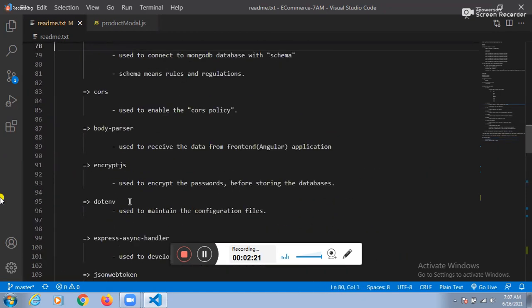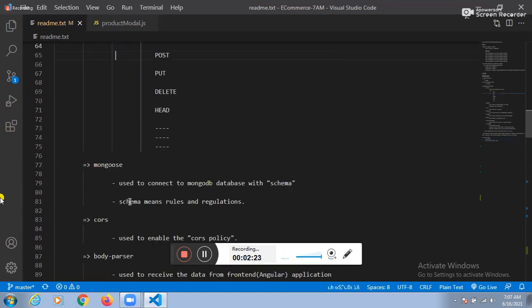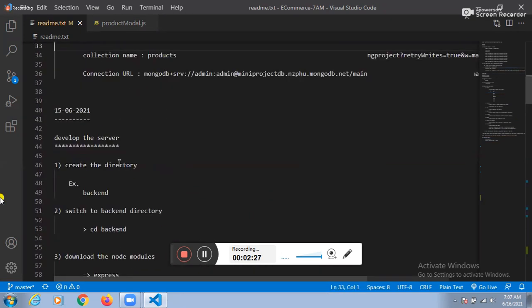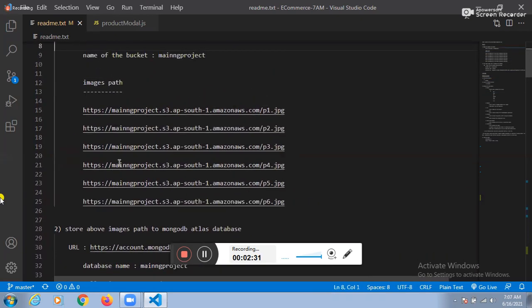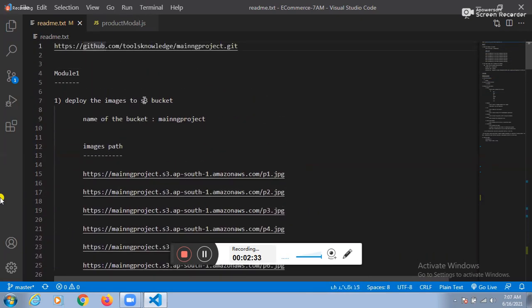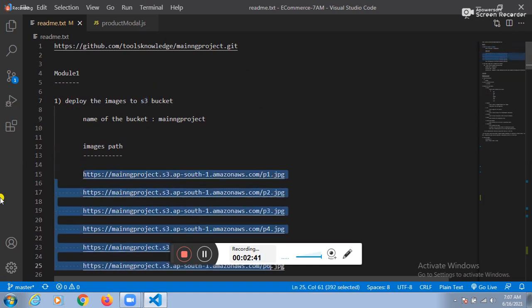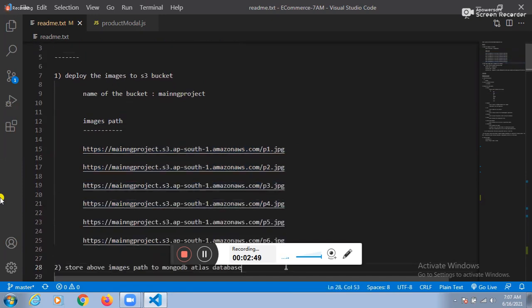Saujanya, explain all the points once again. First of all, what did we do? First of all, we need to deploy images to the S3 bucket. Totally, how many images did you deploy? Six images. P1, P2, P3, P4, P5, P6, nearly six images we deployed here.